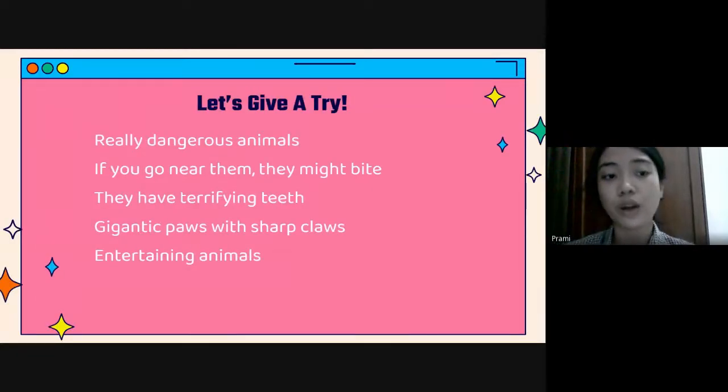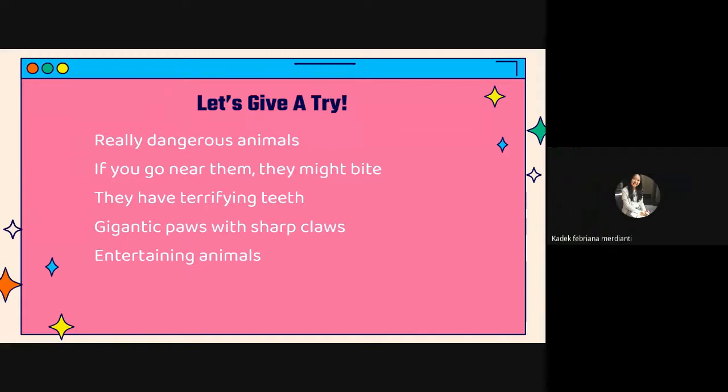I give you unordered lines of a poem. Can you assemble them into a sequence across the poem and guess the animal, which is also the theme of this poem? Maybe Alit, or maybe Febri. Yes, ma'am. In my opinion, this acrostic poem describes an animal called tiger.